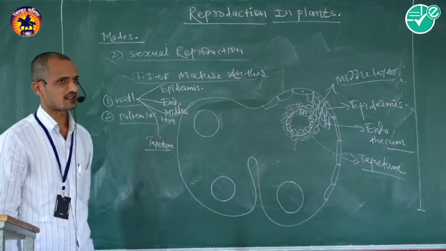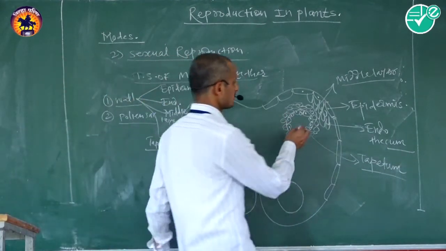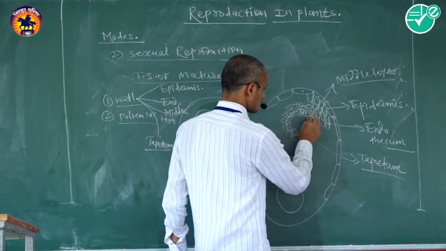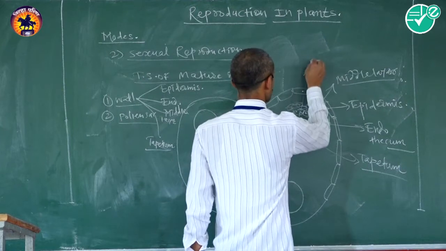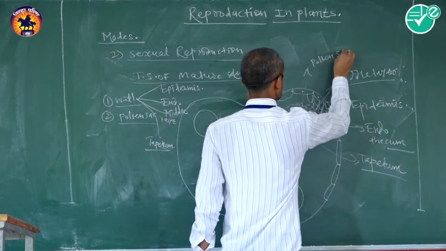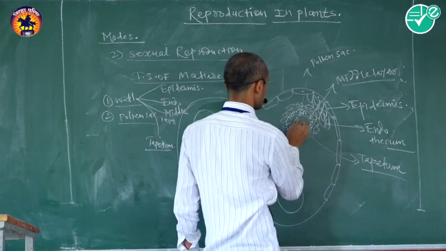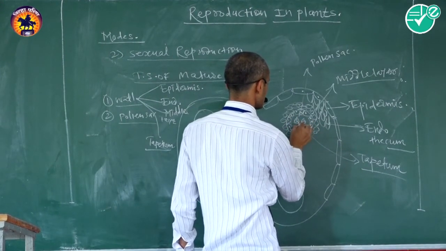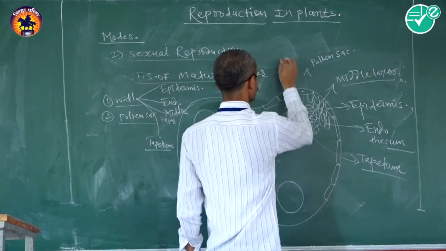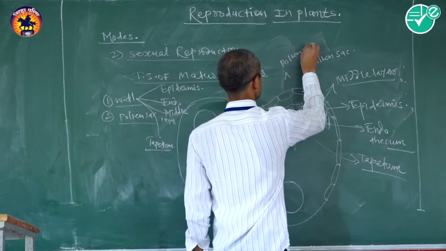Then the pollen sacs. Inside the tapetum, rounded bodies are situated, called pollen sacs. Pollen sacs contain pollen tetrads.